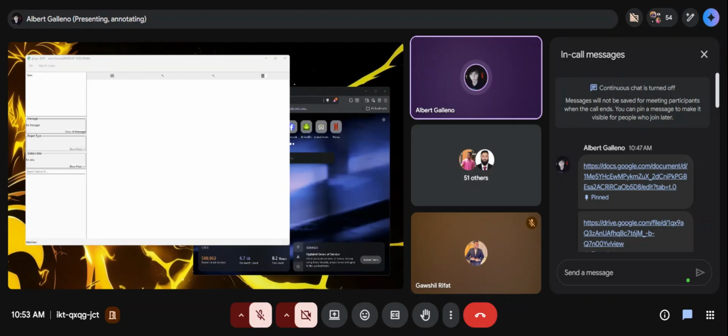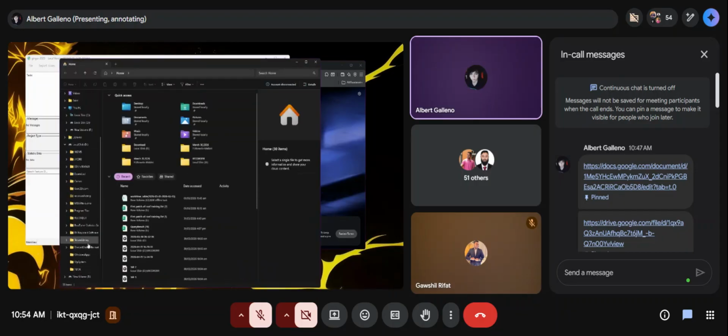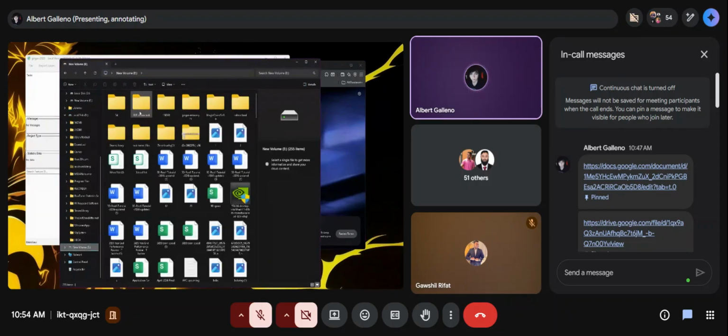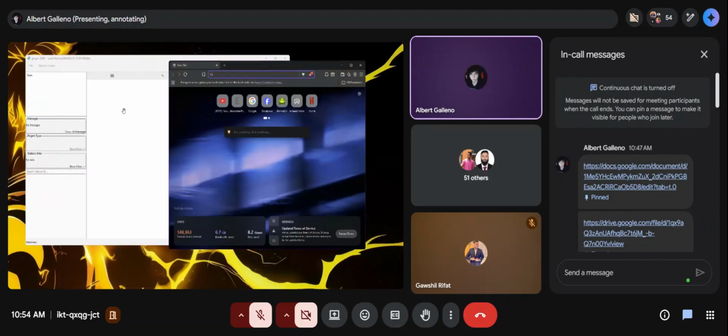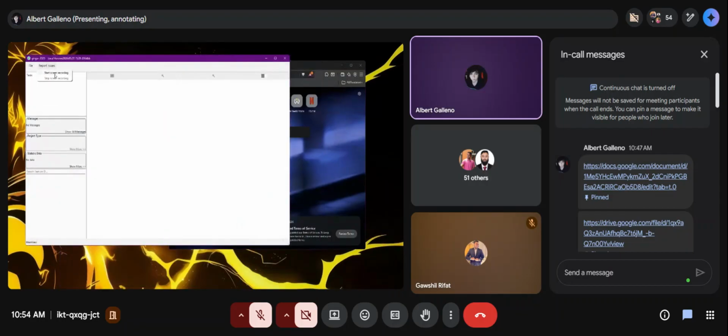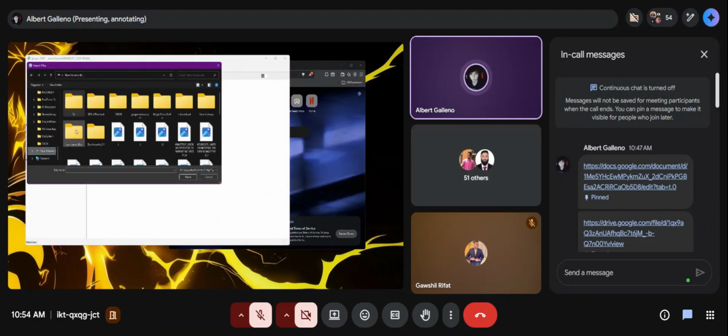Then if you already downloaded your offline training task, like this one, okay, so file, import file, and you need to look for your offline task folder.